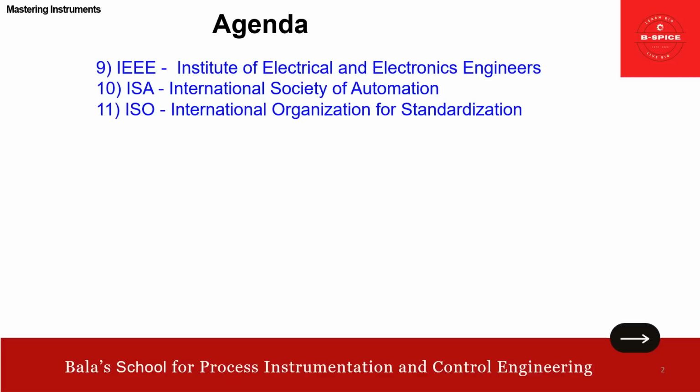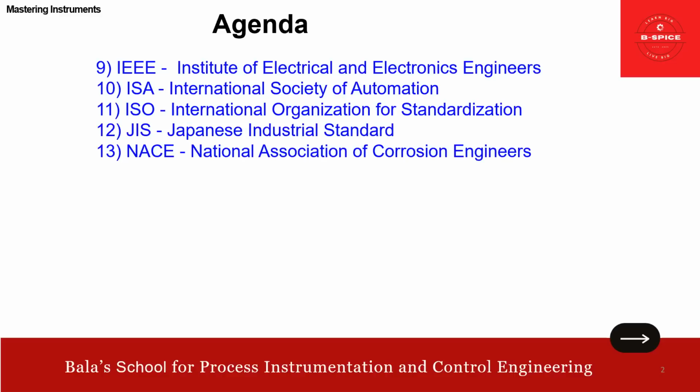ISO, International Organization for Standardization. Then JIS, Japanese Industrial Standard. Then NACE, National Association of Corrosion Engineers. Then NAMUR, very famous in instrumentation, right? NE43. You would have seen all those in our videos on data sheet and the design aspects.